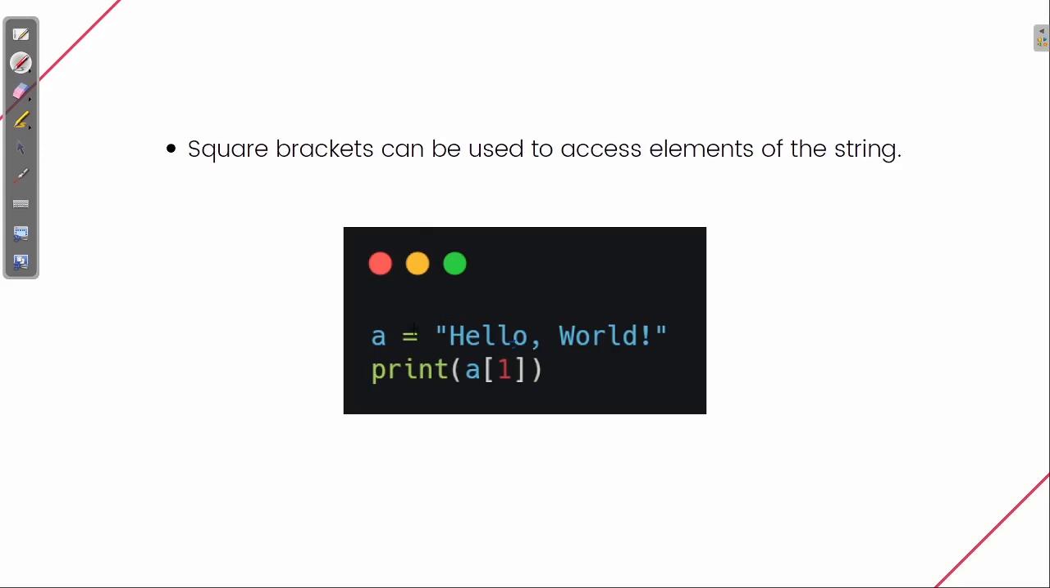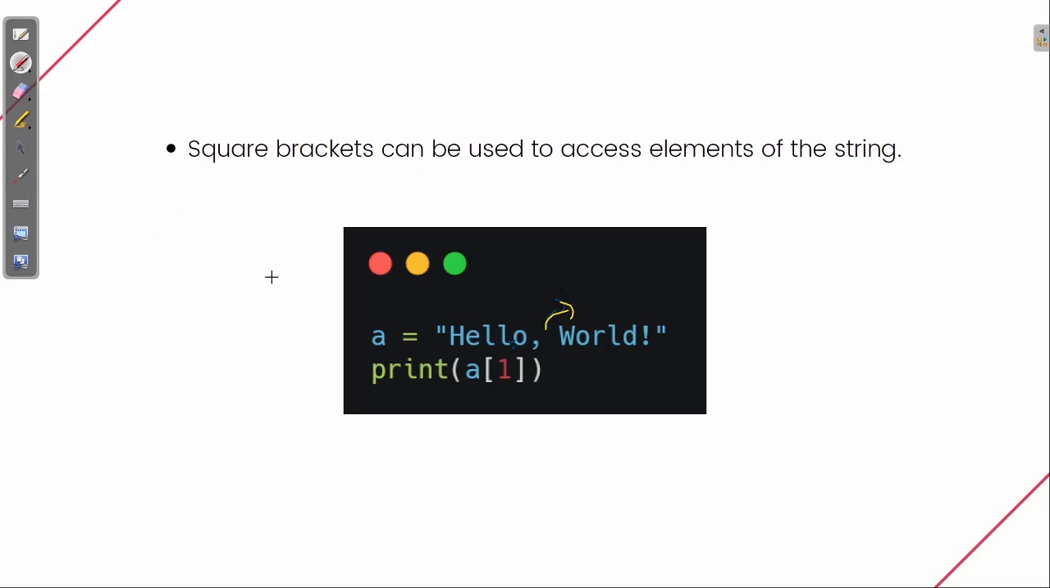Here is one example. Here you can see a equal to hello world. One more point is that the space is also considered a character and has an index. It will also be counted. You can also find the length of this string, and it will include the space as one character. This is a very important point. You should remember this.